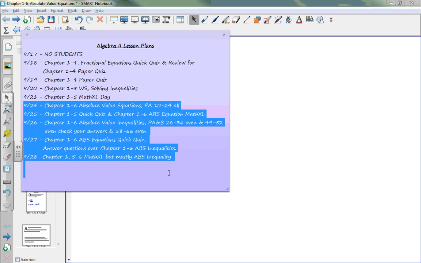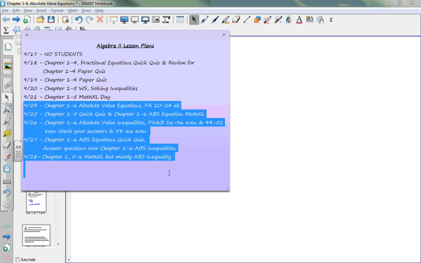We understand that's what I'm teaching you today. You're going to have another homework assignment over Math Excel with that tomorrow. Homework is in the book this evening. Tomorrow is Math Excel. Wednesday, Chapter 1-6, absolute value inequalities. You're going to again have a book assignment.